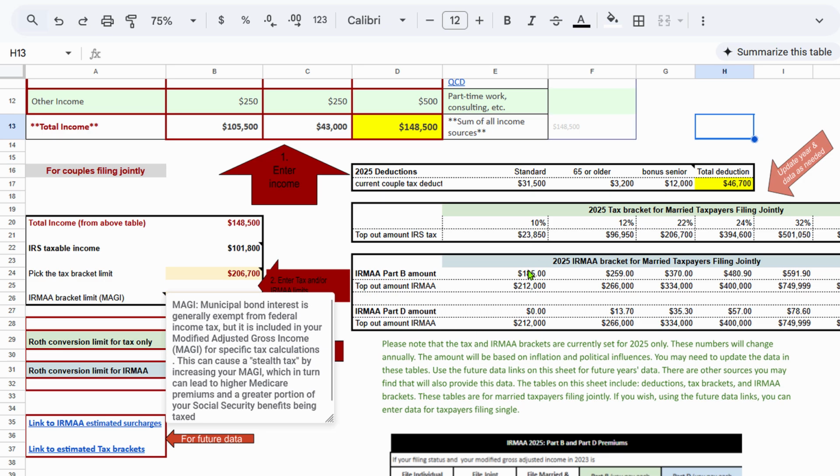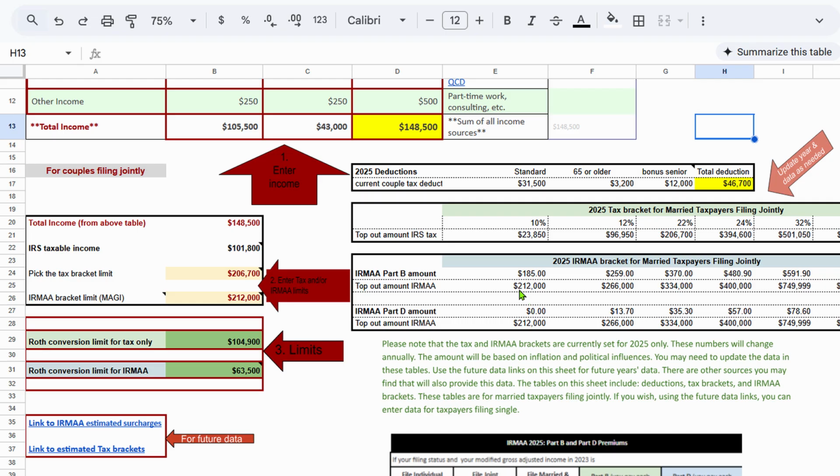So we go down to the IRMAA chart. In this particular example, we want to stay at the lowest amount we have to pay for Part B. That is $212,000. Our total income cannot be above $212,000. If it is, then we go into the next bracket. So let's put that down here in this area. So 212 is our limit. Let's see what it calculates for us.